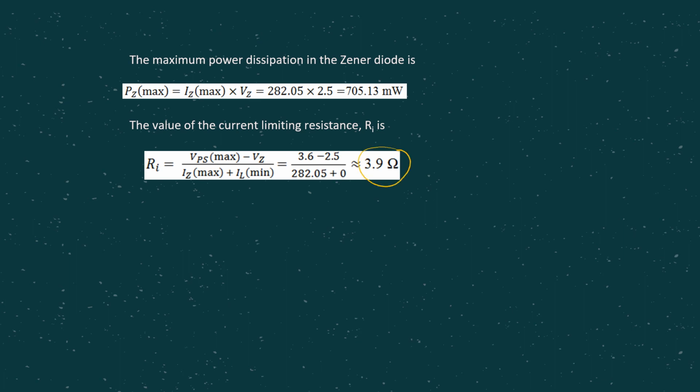Then remember, the question is also asking for the maximum power dissipation. So we can simply substitute into the formula to get the maximum power dissipation in this particular circuit, which is 705.13 milliwatt. Meaning to say, whenever we choose the Zener diode for this voltage regulator application, we should choose a Zener diode with a power rating larger than 705.13 milliwatt to make sure the diode is not damaged throughout the operation.